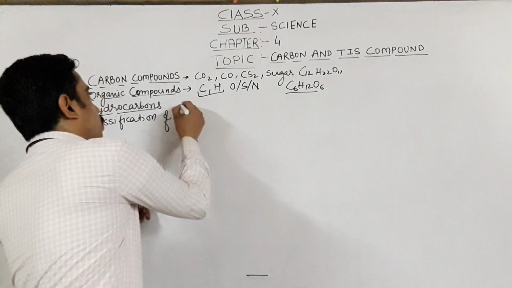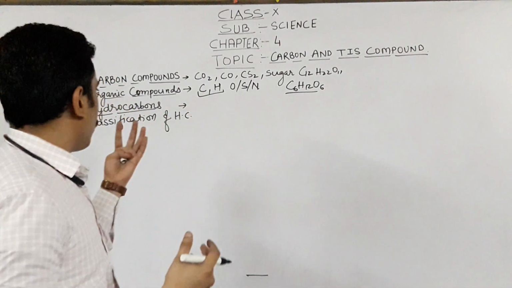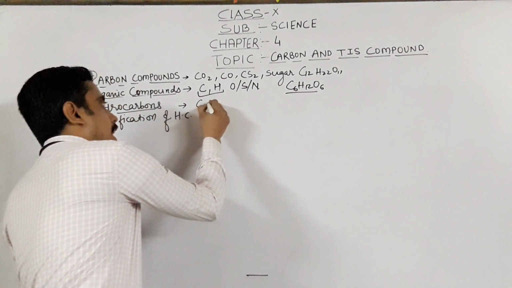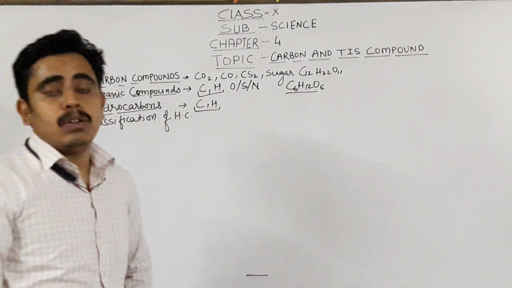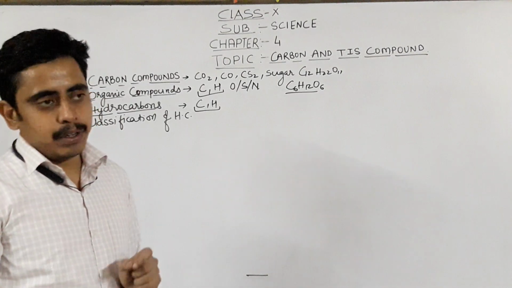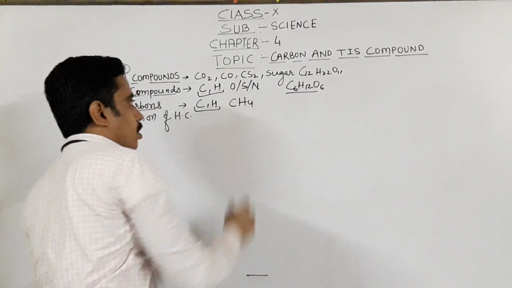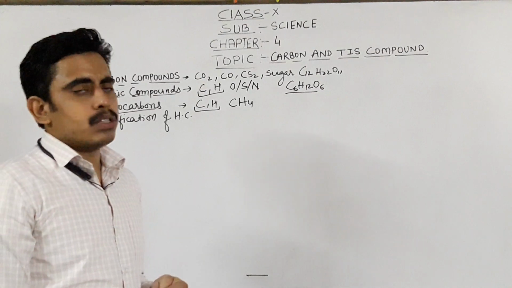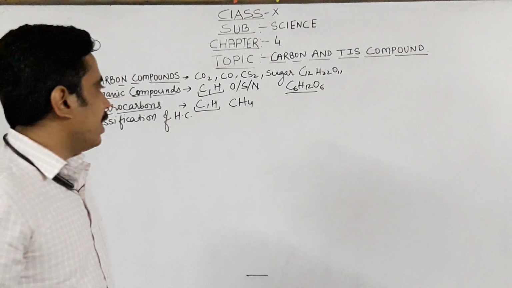You must have seen a very simple example of a hydrocarbon. I again repeat, only carbon is present, and along with carbon, only hydrogen is present in the compound, which are known as hydrocarbons. The simplest form of hydrocarbon is methane. You must have studied or heard about methane. It is basically a greenhouse gas and is also released from marshy areas during anaerobic fermentation reactions.